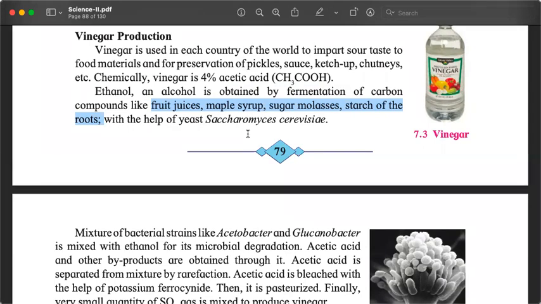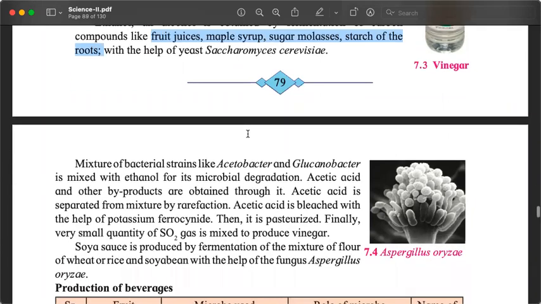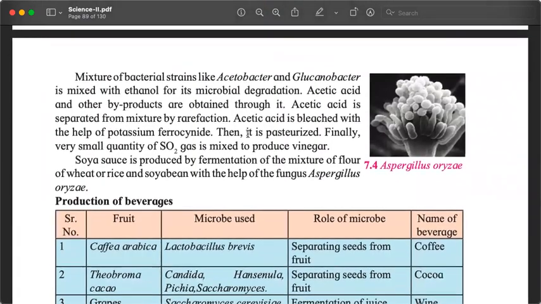When we study the last chapter of Science 1, we will study organic compounds, carboxylic acids, and alcohols, and then what ethanol is. But ethanol is an alcohol which is further transformed into acetic acid.